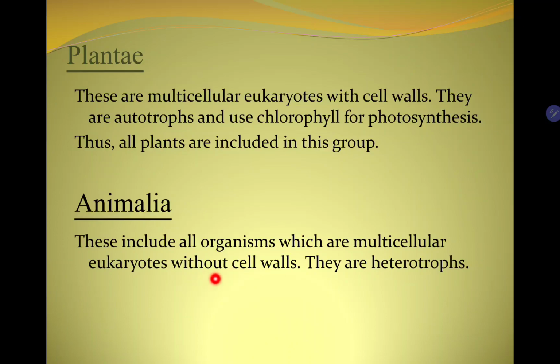This is the most important distinguishing feature between Plantae and Animalia, that cell wall is present in Plantae but absent in Animalia. Plantae are autotrophs, that means they can prepare their own food through the process of photosynthesis, while Animalia are heterotrophs. They are dependent on other organisms for their food.